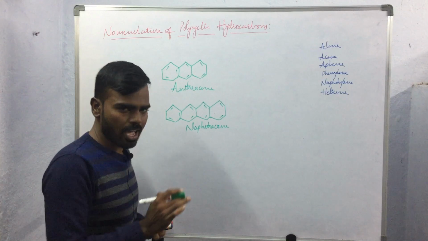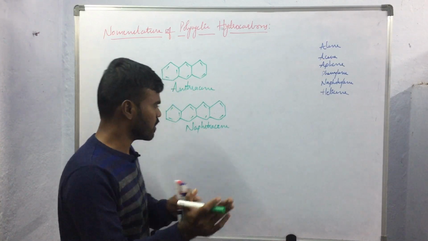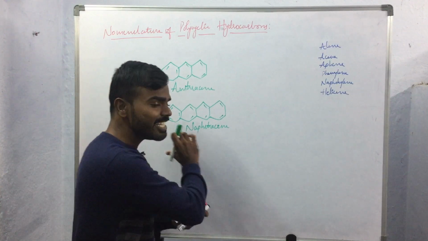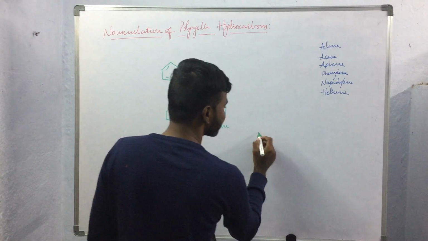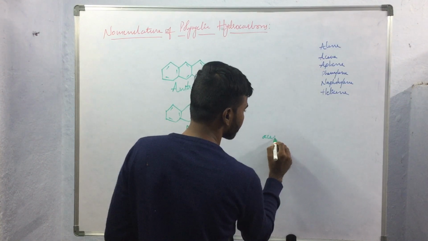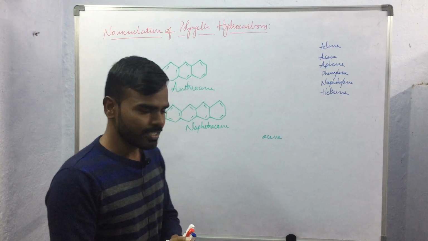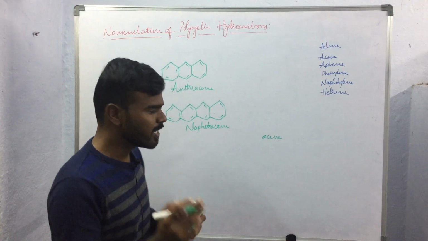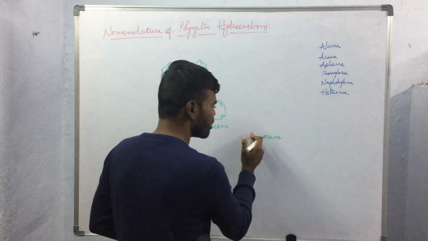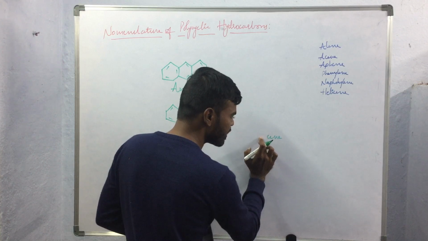If the compound has more than four benzene rings orthofused in a linear arrangement, then the suffix acene will be used, and the number of benzene rings fused together will be added as the prefix, eliminating this A from this acene.